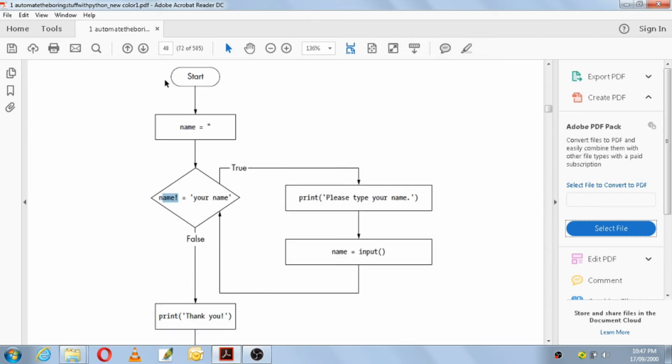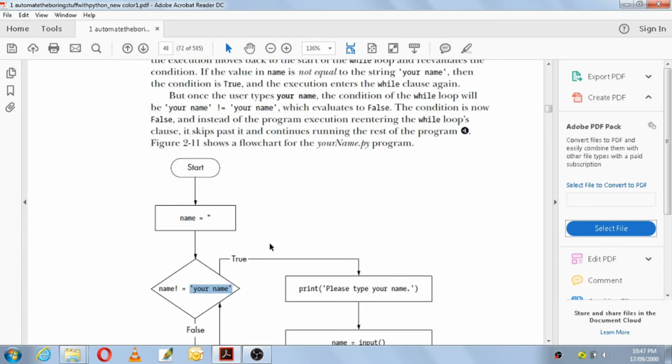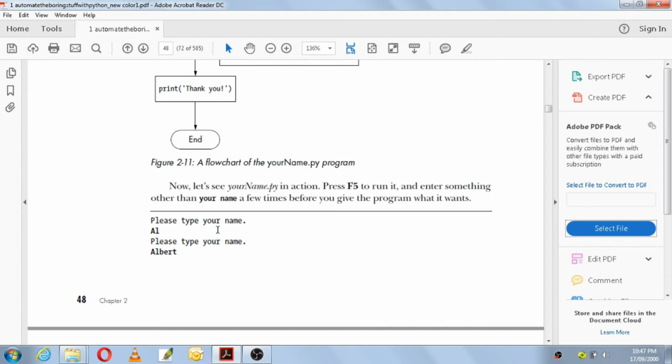So what this while loop does is, as long as you do not give this particular string, it will not stop executing. It will go on executing till this condition becomes false. They have told that it is an annoying while loop. We have the sample output here. You can see it is asking for "please type your name", and they have typed A1.